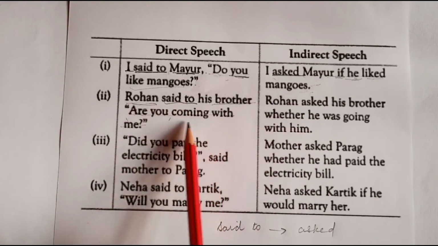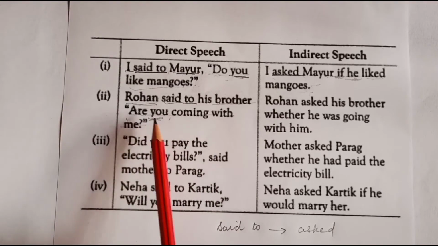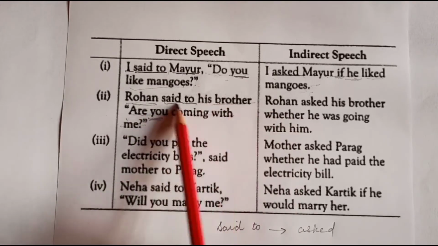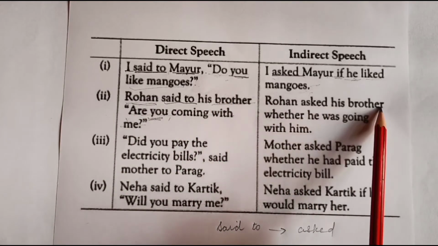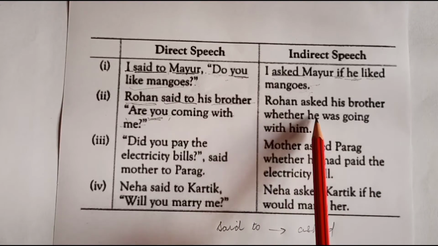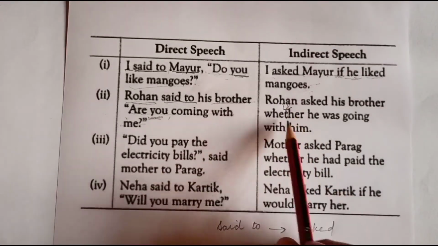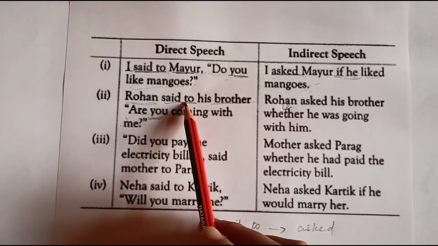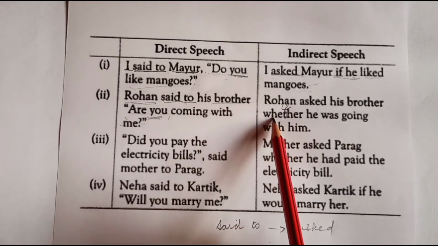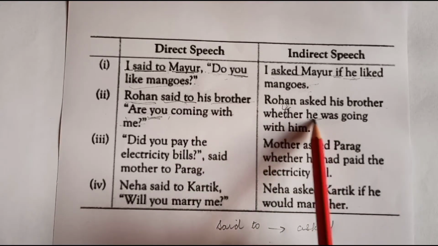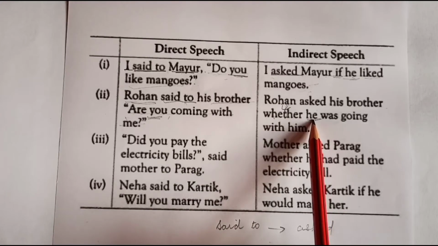Of course, the nouns and pronouns will be changed according to the subject and object of the reporting verb. Rohan asked his brother whether. You can use if also instead of whether. So said to has changed to asked, his brother, whether or if he. Immediately after if or whether, we have used a noun or pronoun. The pronoun here is he.